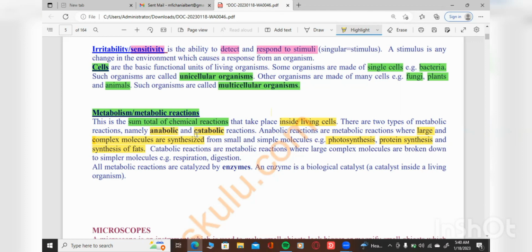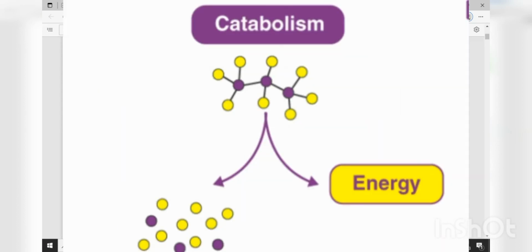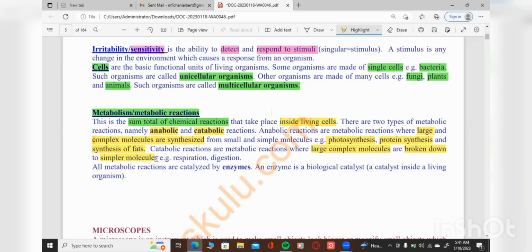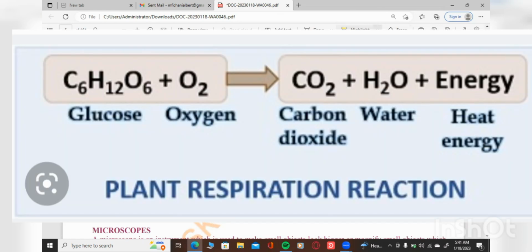Okay, what of the catabolic? This is where large complex molecules are broken down into simpler molecules. For example, we can talk of respiration.